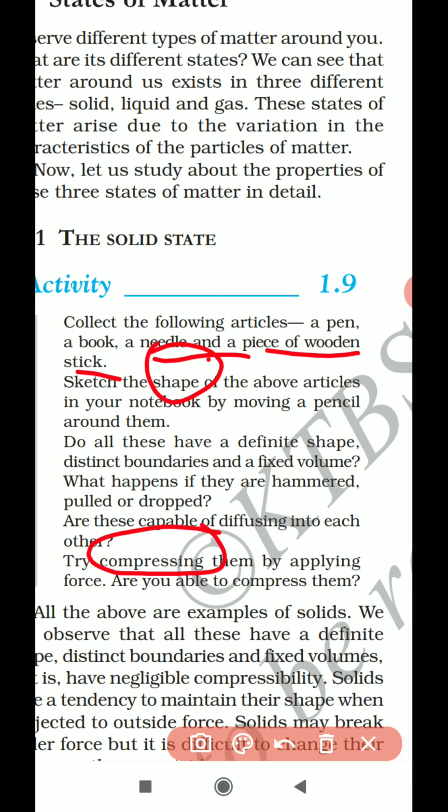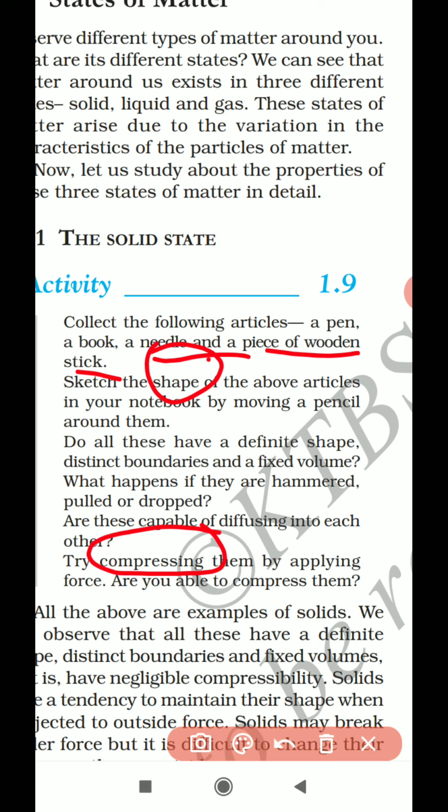For example, if you are having a phone in your hand, can you deform that shape? Can you change the shape of your phone by just putting some force on it? No, isn't it? You can't change the shape of a solid. One of the important properties of solids is that they cannot be compressed and they cannot change their shape. A solid will never change its shape.